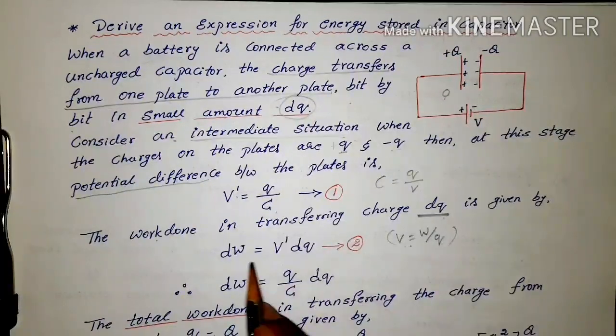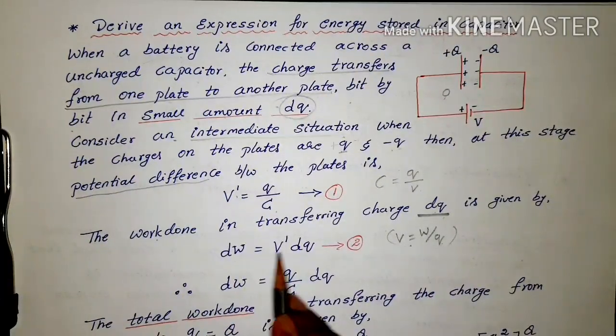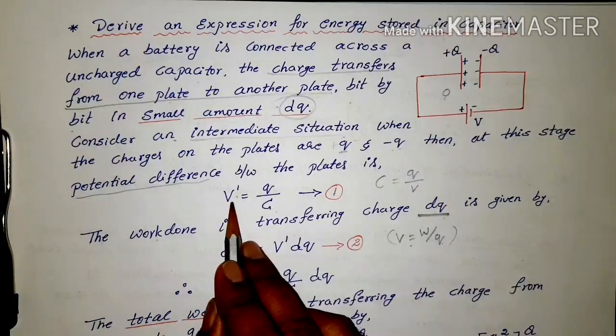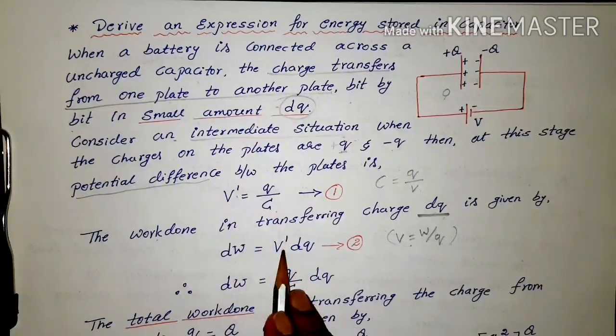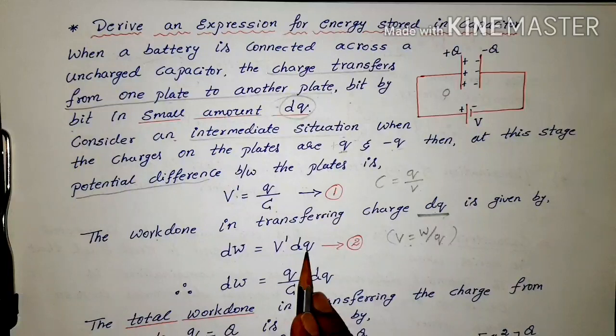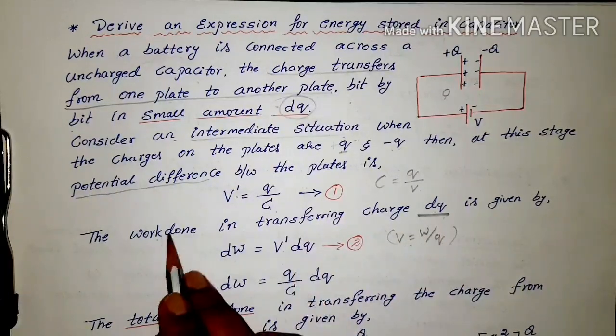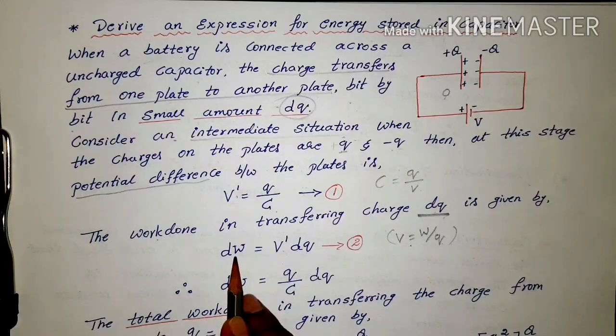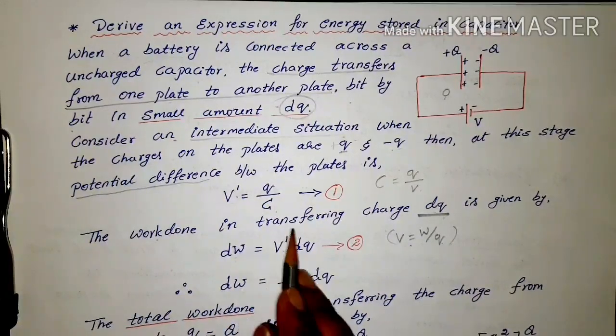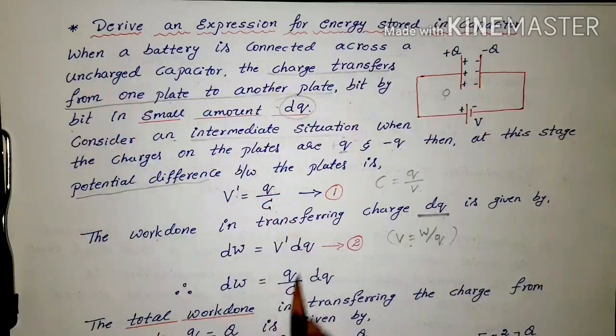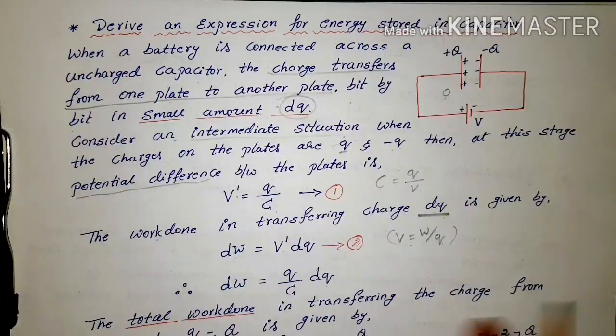From that formula we can write dW is equal to V dash dQ, because I am moving the charge dQ and the work done is small, so it is dW. Therefore dW is equal to V dash dQ, and substituting, dW is equal to Q by C dQ.